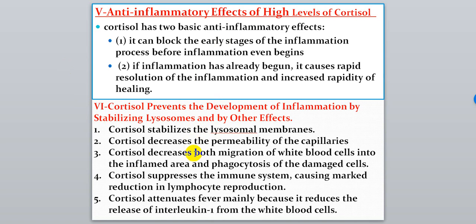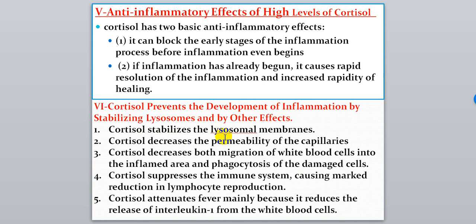Six factors or effects of cortisol. Cortisol prevents the development of inflammation by stabilizing lysosomes and by other effects.